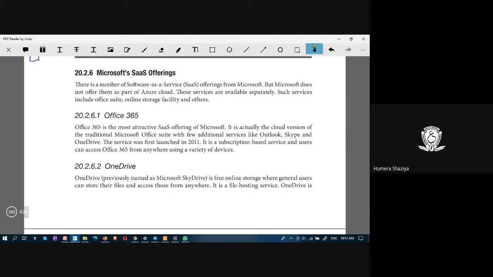Microsoft's SaaS offerings. SaaS offering means software as a service. What are the SaaS offerings of Microsoft? Office 365 is a SaaS offering of Microsoft. It is a cloud version of the traditional Microsoft Office suite. This service was launched in 2011.